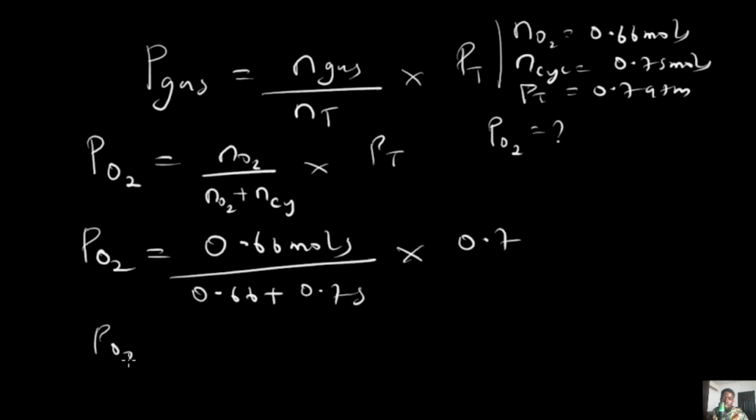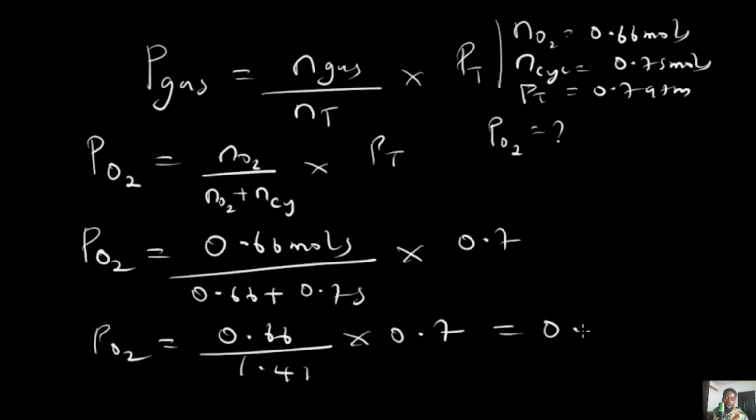What we're going to have is 0.66 divided by 0.66 plus 0.75, which is 1.41, multiplied by 0.7. So we'll have 0.7 times 0.66, all divided by 1.41. And if you do this, your answer is going to be approximately 0.3.